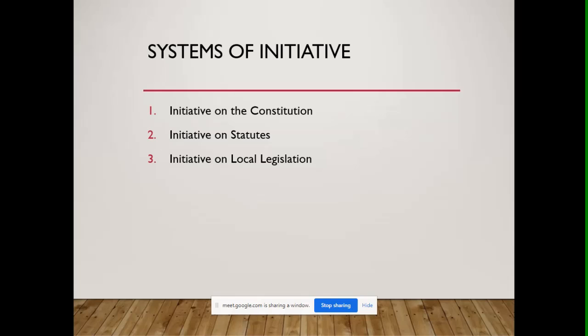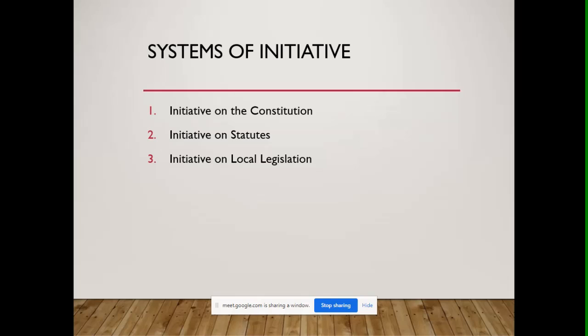And then we have an initiative on local legislation. It refers to a petition proposing to enact a regional, provincial, city, or municipal or barangay law, resolution, or ordinance. So these are direct actions of the people. One is for the introduction of amendments to the Constitution. Two is for the enactment of laws. The third one is for the enactment of local legislation.